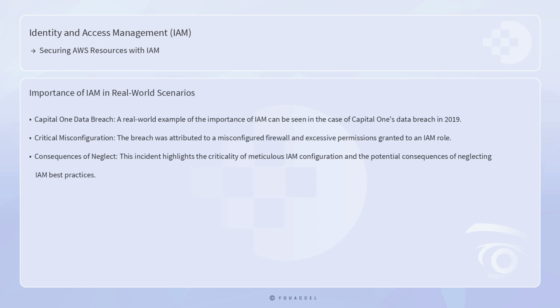A real-world example of the importance of IAM can be seen in the case of Capital One's data breach in 2019. The breach, which exposed the personal information of over 100 million customers, was attributed to a misconfigured firewall and excessive permissions granted to an IAM role. This incident highlights the criticality of meticulous IAM configuration and the potential consequences of neglecting IAM best practices.